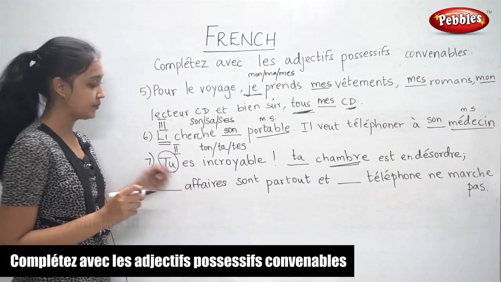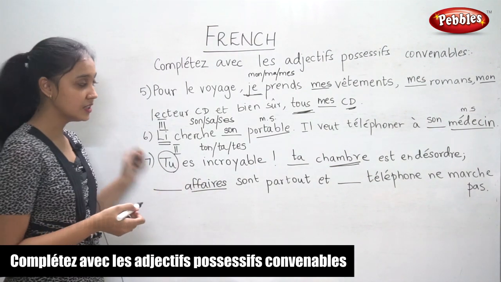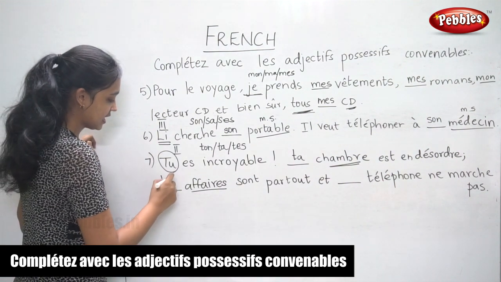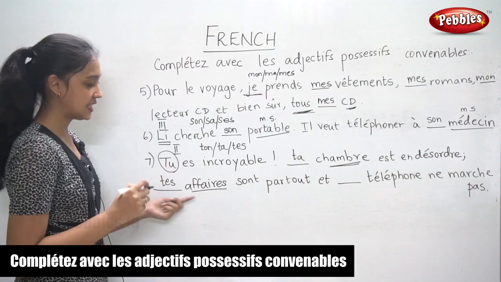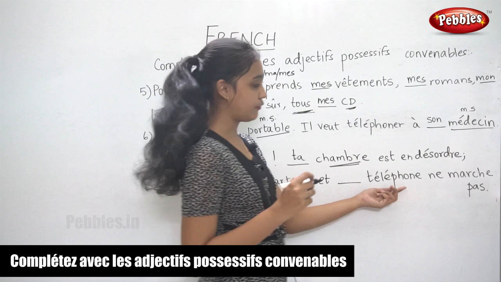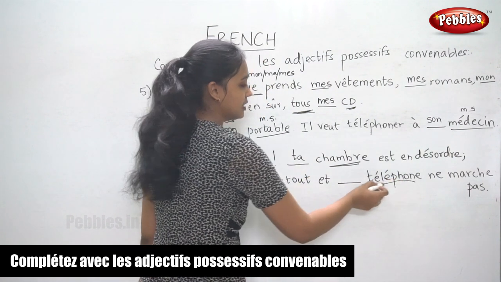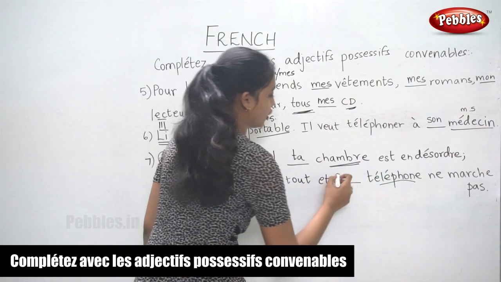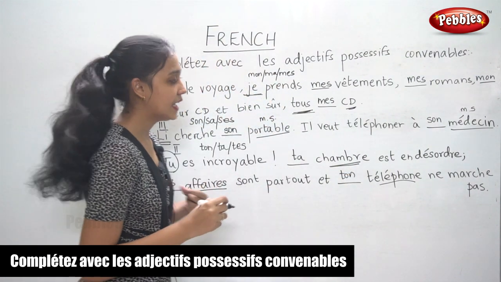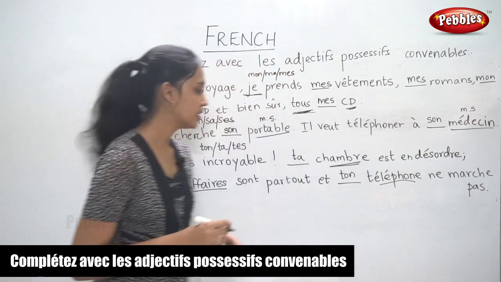Dash affaire. Now the noun here is affaire. It is in the plural form, so we write tes affaires sont partout et dash téléphone. Now this is in the masculine singular form, so you write ton téléphone ne marche pas.